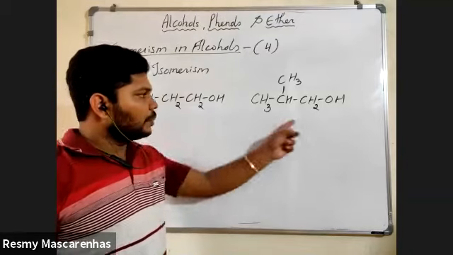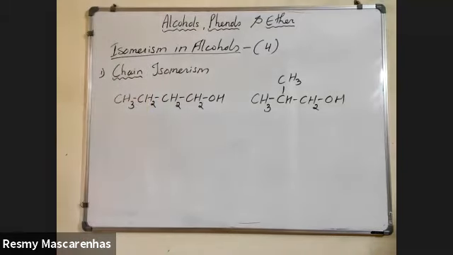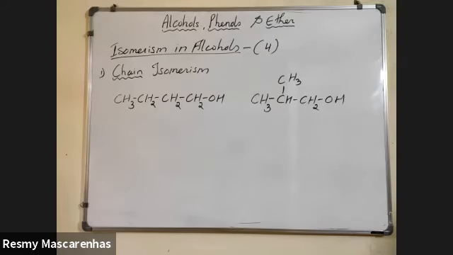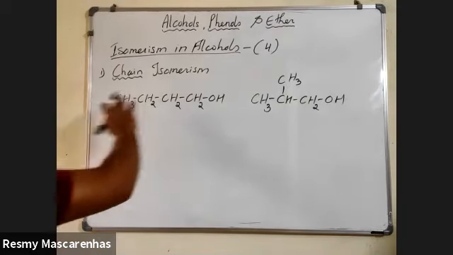Okay. Write down the IUPAC name of both. Any difficulty in this? Okay. This actually, it is there in the 11th standard, isomerism thing. So nothing is changed here. Only the shape is changed. That's why it is called as a chain isomerism.